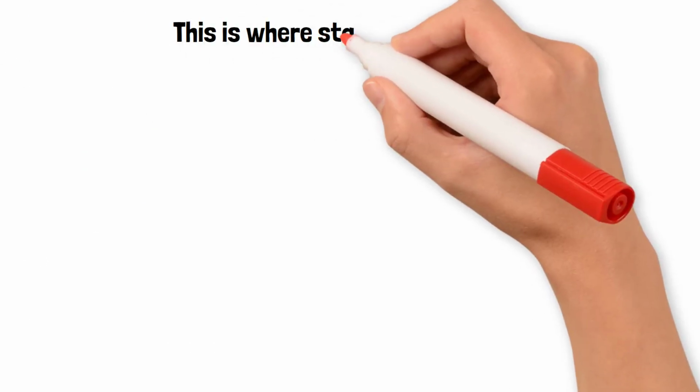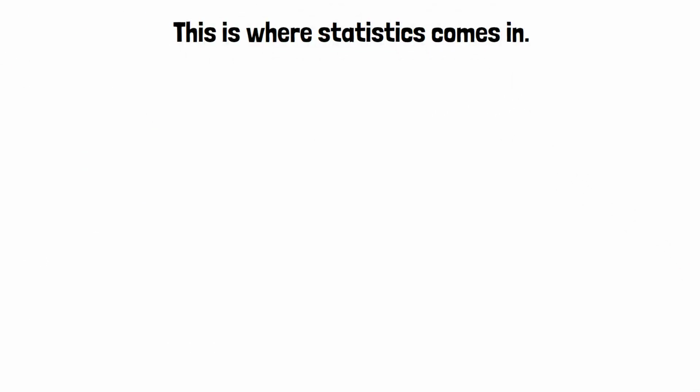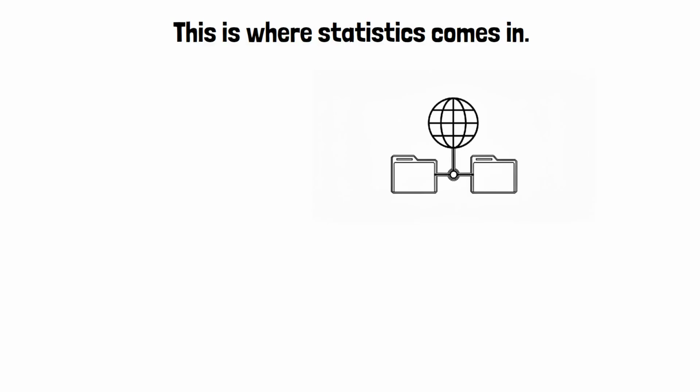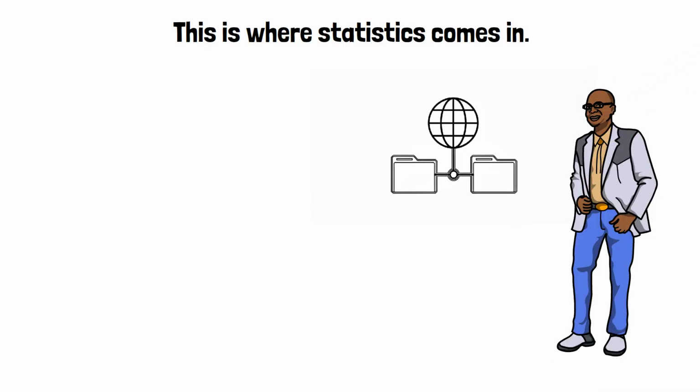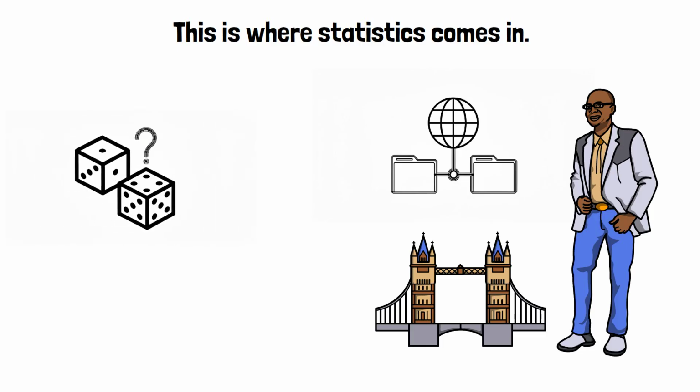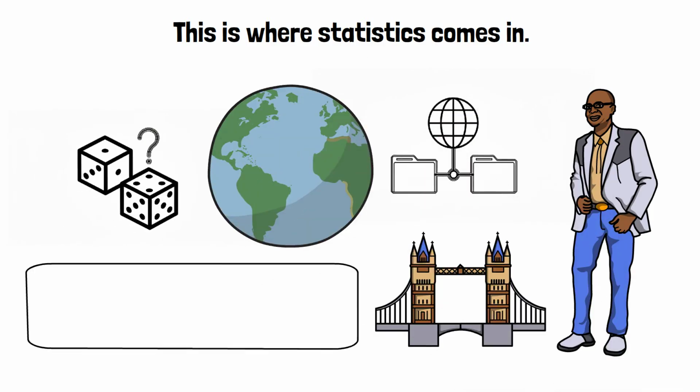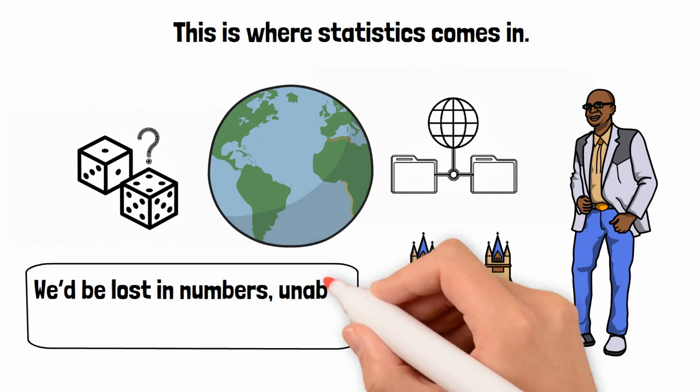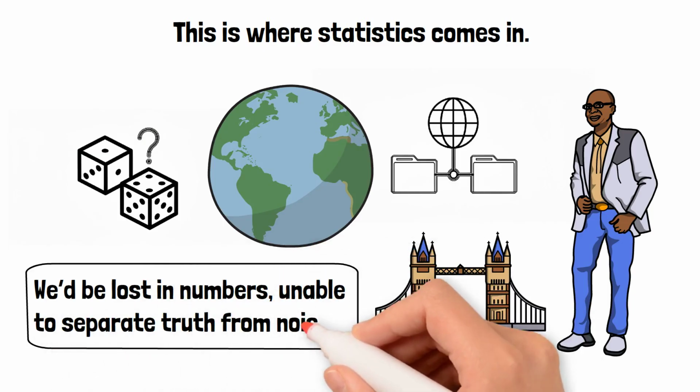This is where statistics comes in. It allows us to take messy, real-world data and draw conclusions with confidence. In fact, statistics is the bridge between probability theory and real-world decision-making. Without it, we'd be lost in numbers, unable to separate truth from noise.